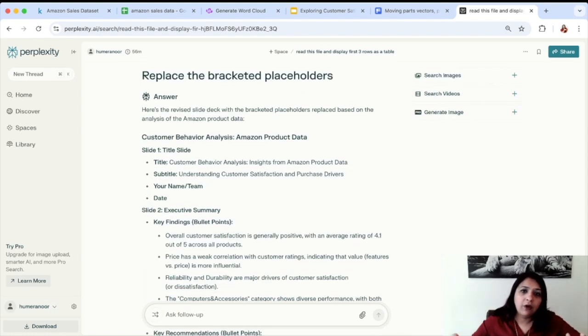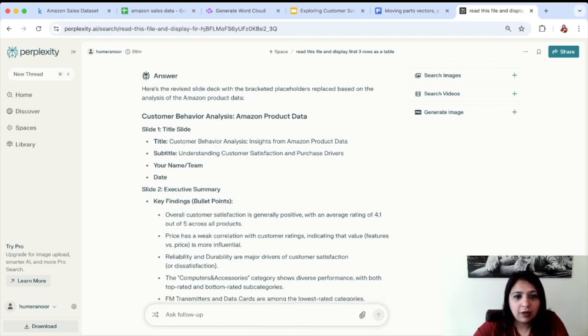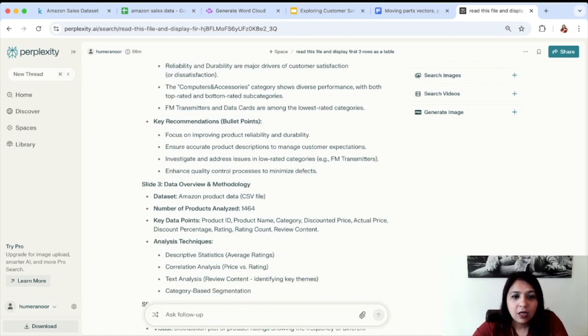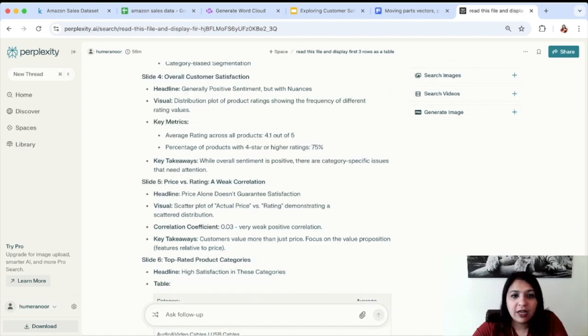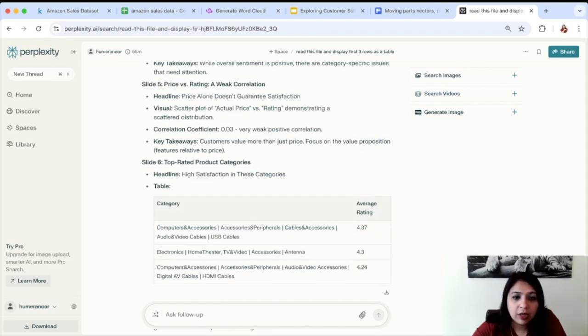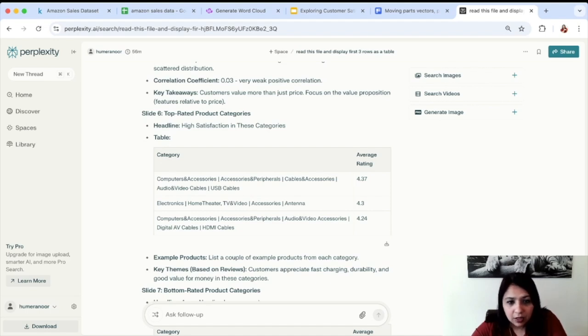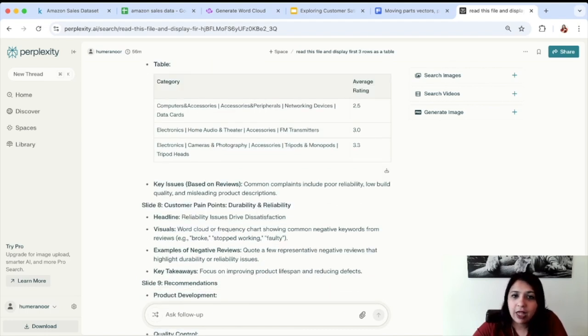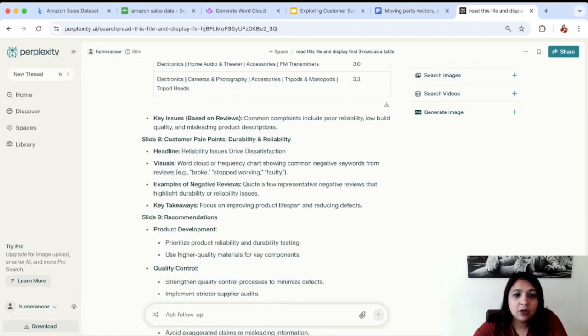So here is kind of a final presentation. So title, you have again your key bullet points, key recommendations, and it's also giving us that price versus rating. It was a weak correlation, and then these are the top rated products with this average rating. These are the worst rated products, and these are the ratings, and then some recommendations, and so on and so forth.